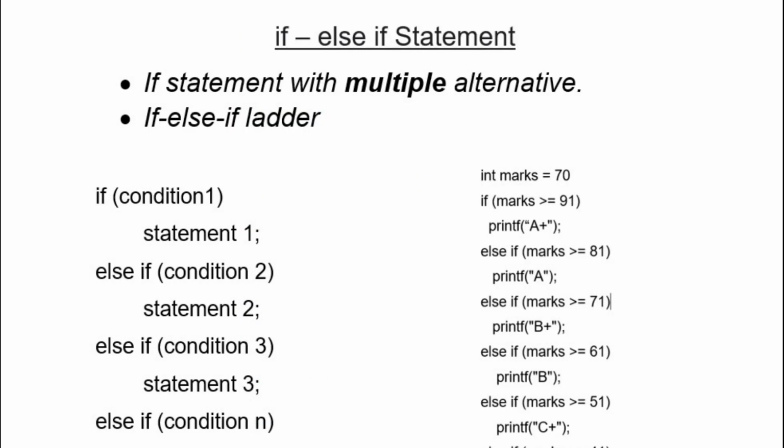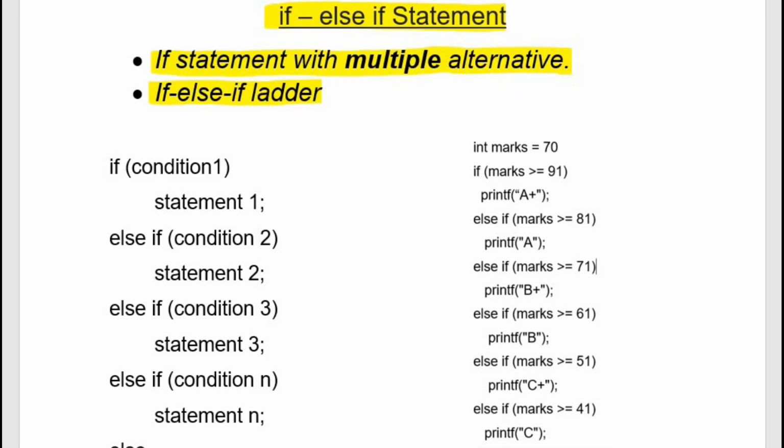Now let's move to the third variation of the if statement, which is the if else if statement. It is also known as the if statement with multiple alternatives, and it is also known as the if else if ladder. In the if else if statement, multiple conditions are tested and every condition is followed by one or multiple statements. But out of these multiple blocks, only one block is executed. Let's understand it with the help of an example.